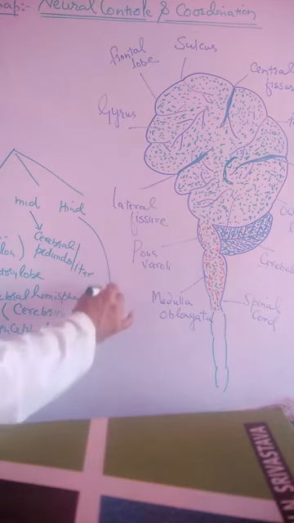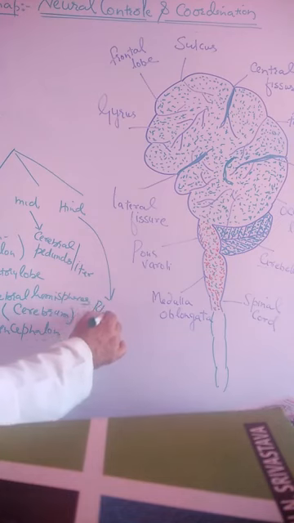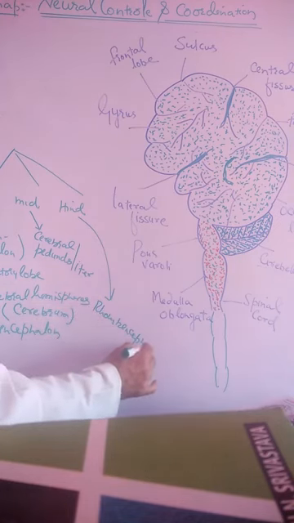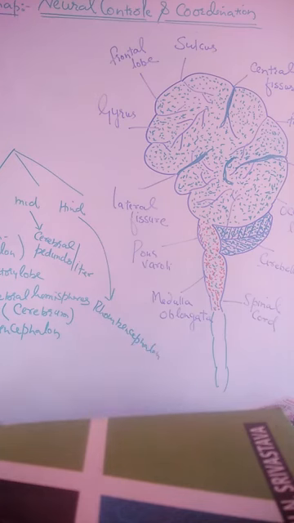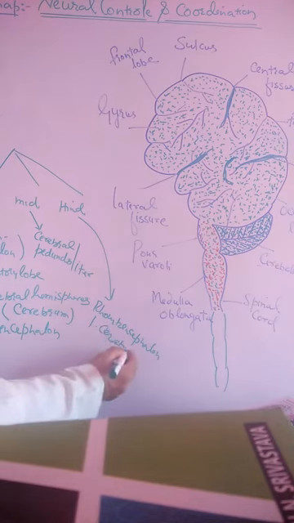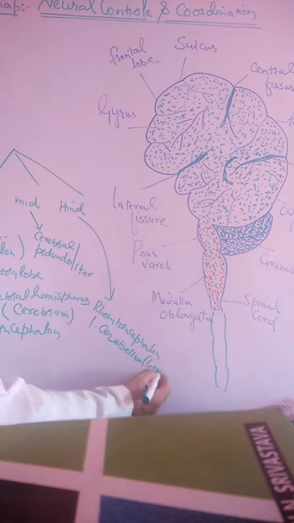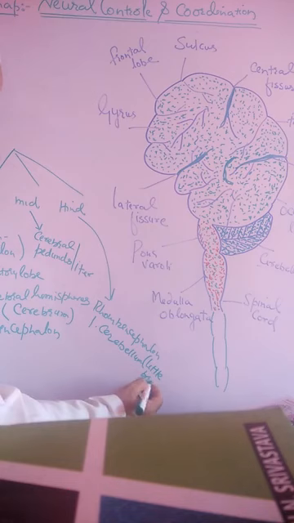And so far as the hindbrain is concerned, the hindbrain is also called rhombencephalon. The parts of the hindbrain are cerebellum, which is also called the little brain.